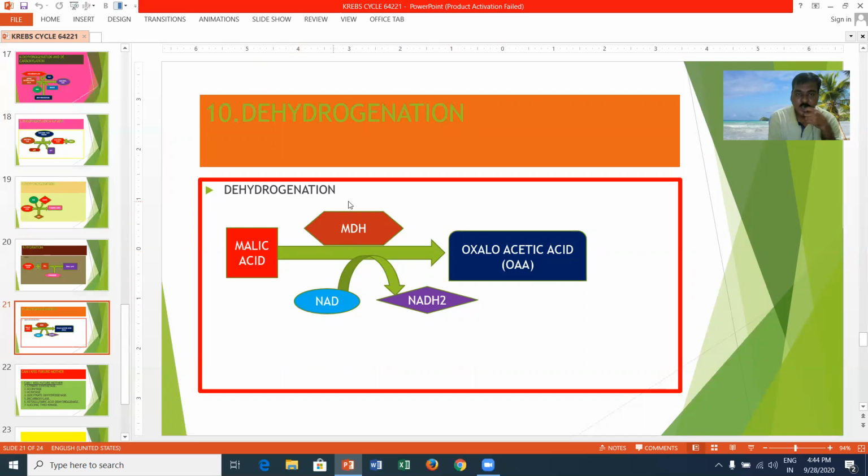Dehydrogenation means the removal of hydrogen components from the substance. Malic acid releases hydrogen ions. These hydrogen ions reduce NAD into NADH2, and malic acid is converted into oxaloacetic acid by means of the enzyme malic acid dehydrogenase.